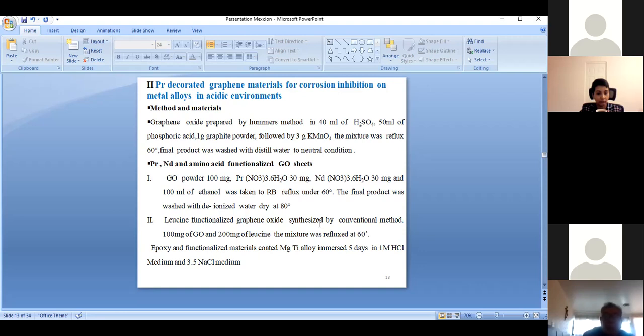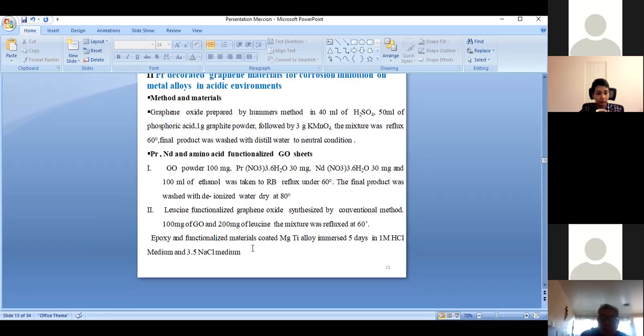The final product was washed with DI water, and finally dried at 80-degree temperature. The lysine functionalized graphene oxide by the conventional method: 100 mg of GO and 2 mg of lysine amino acid. The mixture was refluxed at 60 degree. The final product was washed with ethanol as well as water, then dried. The final product we used for corrosion inhibition coating purposes.